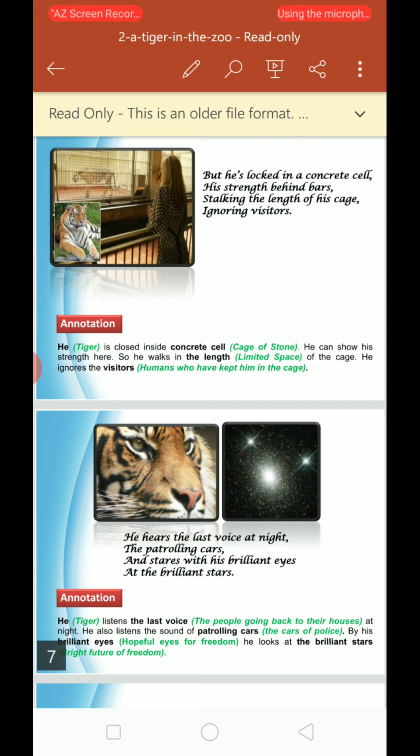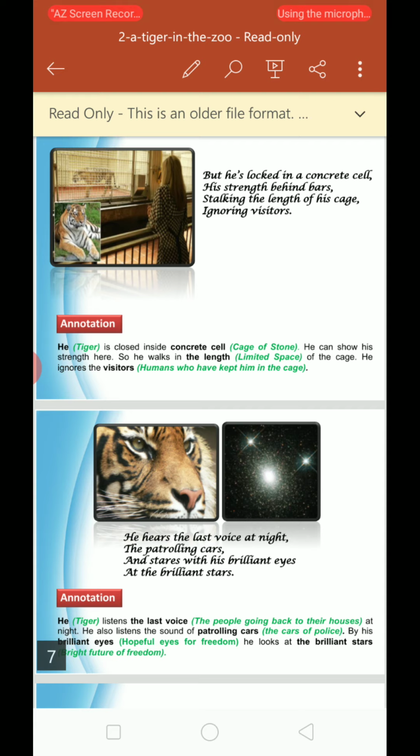Last voice means last voice of the people going back to their houses, जो वहाँ से जा रहे होते हैं at night. He also listens the sound of patrolling cars. Patrolling cars means the cars which are moving around to see, जो चारों तरफ इधर उधर देखने के लिए घूमती हैं. Cars of the police, you can see it is safe or there is no trouble or all that.